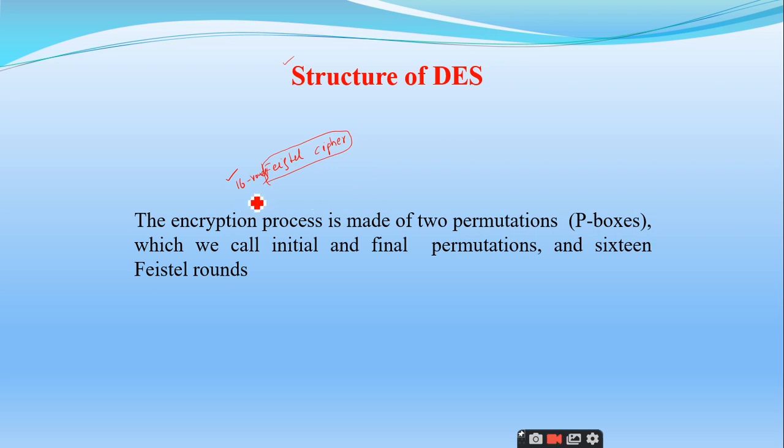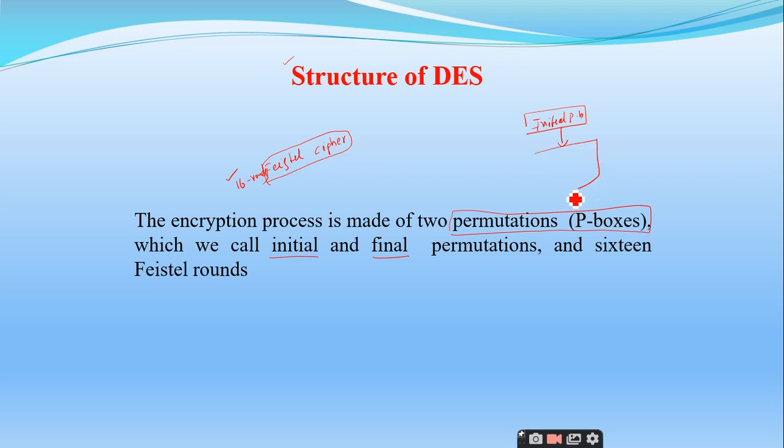But before entering into the first round, it is going to have a permutation. That means we have a P box here, right? And at the end also we have another P box. So there are two different permutation boxes, which we call the initial and final permutations, right? Is it clear? Yes, sir. So the generalized structure is, here we have the initial P box, right?